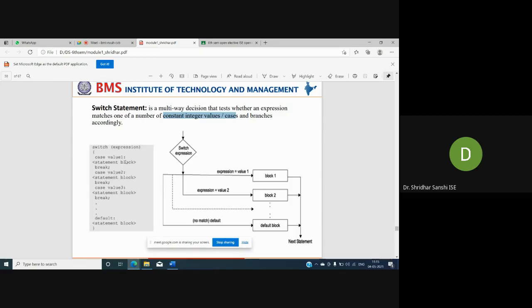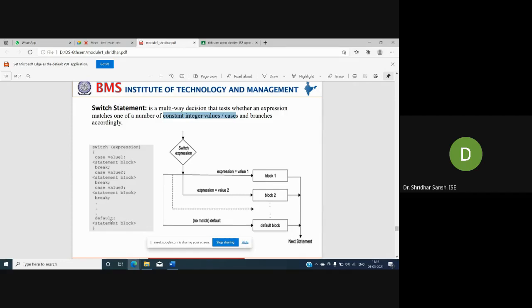Similarly, based on the expression, if it matches any of these values, then only that particular set of instructions will be executed. All the instructions will not be executed; only the matching case. If the expression results in a value which is not defined in any case value, then it will execute default.